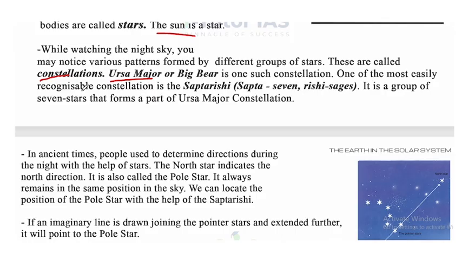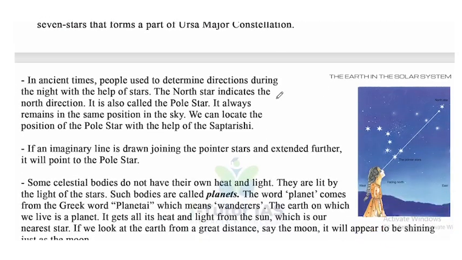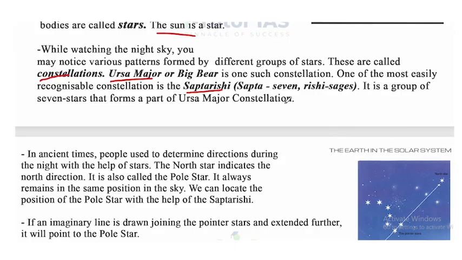One of the most easily recognizable constellations is the Saptarshi. Look at this picture. You can see 7 stars. This group of stars is called Saptarshi. Sapta means 7 and Rishi means sages, so that's why the name Saptarshi. It's a group of 7 stars, and these 7 stars are a part of the Ursa Major constellation.